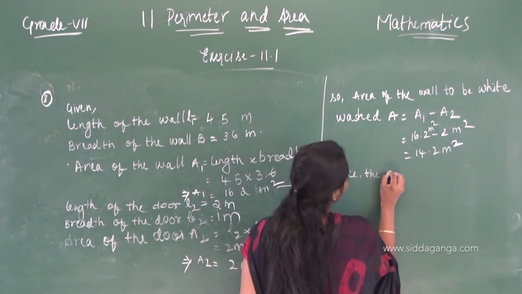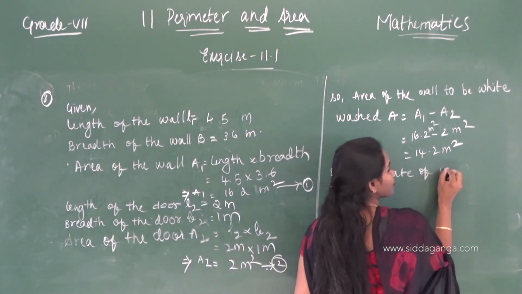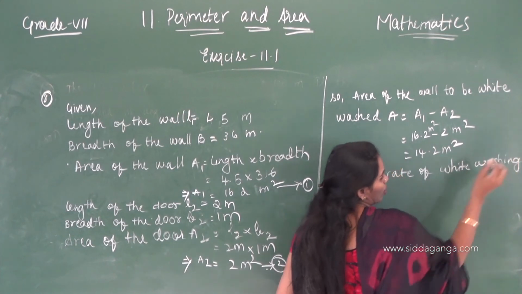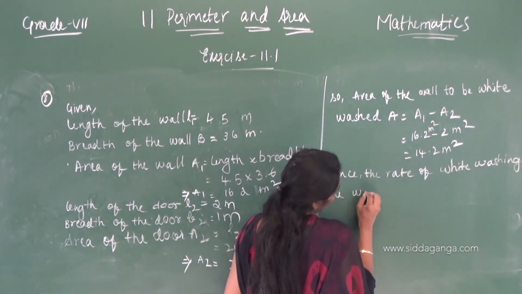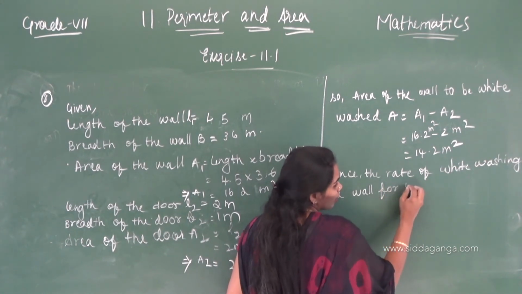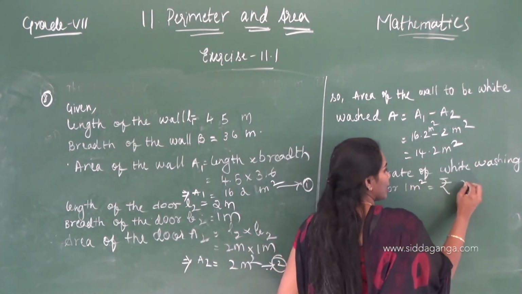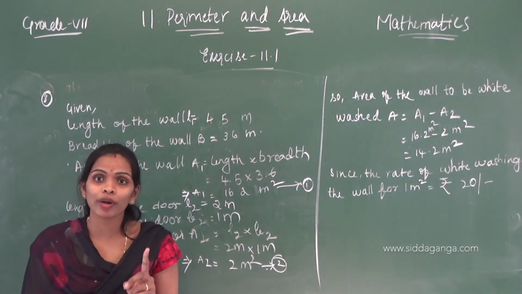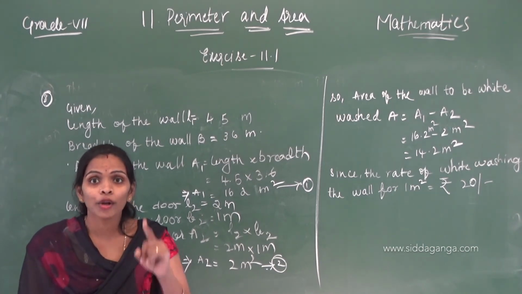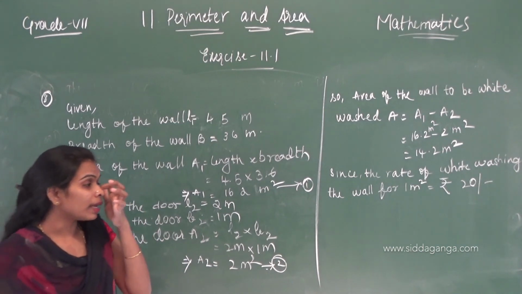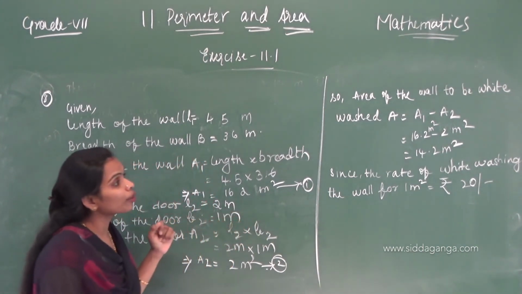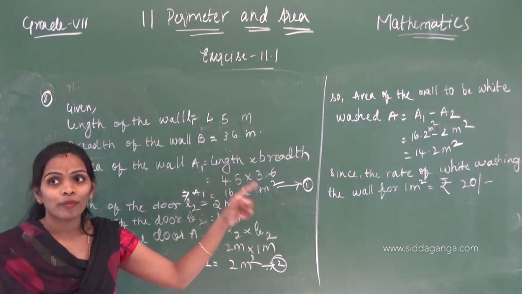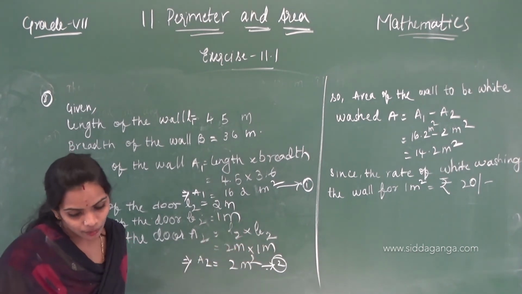Since the rate of whitewashing the wall for 1 meter square equals 20 rupees. How much area do we want to whitewash now? 14.2 square meters.